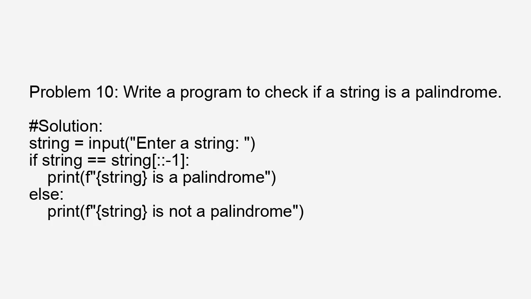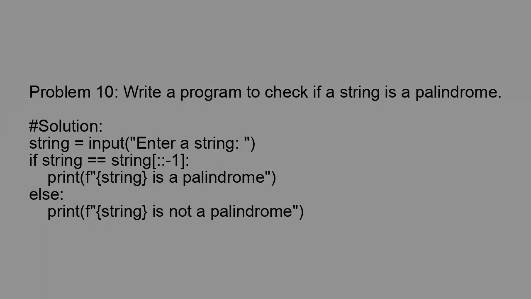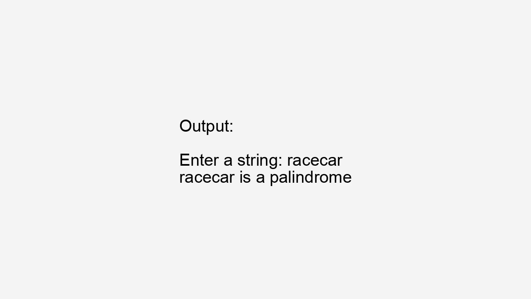Problem 10. Write a program to check if a string is a palindrome. # Solution: string = input('Enter a string: '). If string == string[::-1]: print(f'{string} is a palindrome'), else: print(f'{string} is not a palindrome'). Output: Enter a string: Reska is a palindrome.